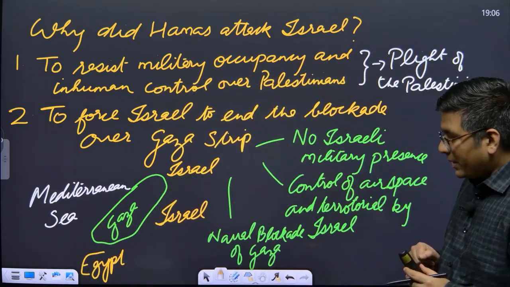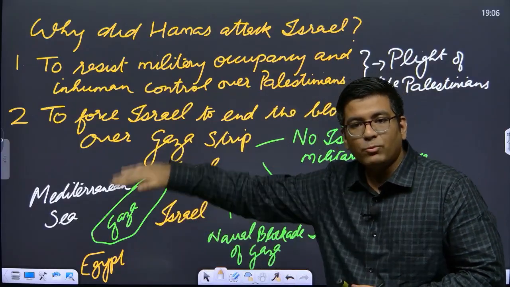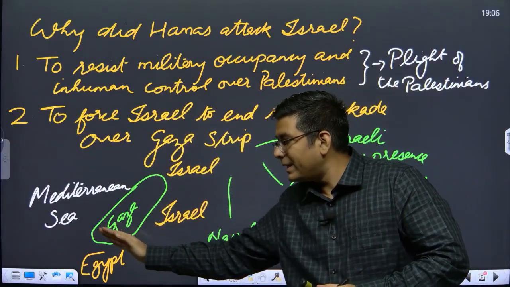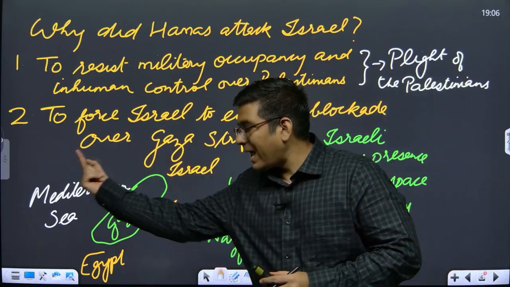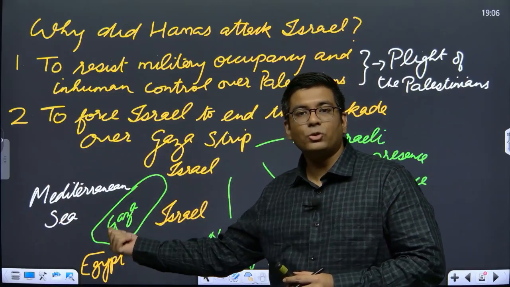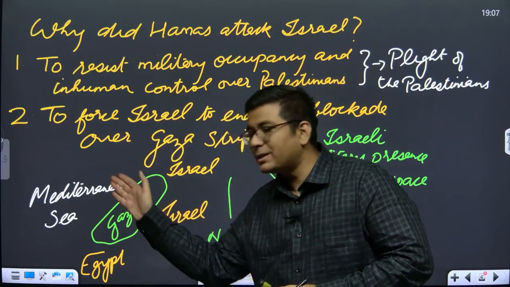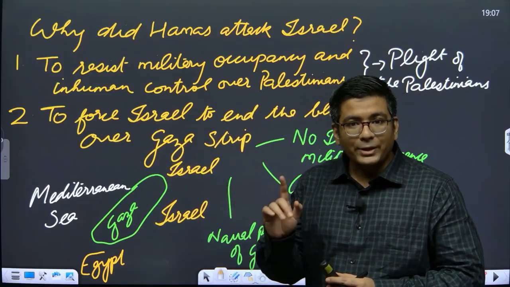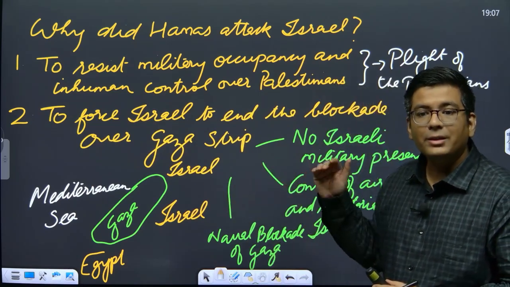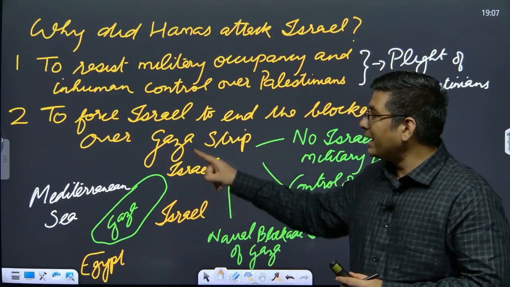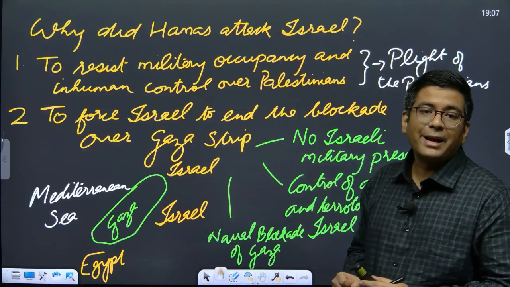Now, technically what has happened is that Israel maintains a complete blockade over Gaza throughout its border, and Egypt is the one which maintains a blockade over the border with Egypt. Access to the Mediterranean Sea, which is basically the coast of Gaza, is not allowed for Gaza. So no ships can enter into Gaza and no ships from Gaza can leave to international waters. So technically no imports and no exports as long as the Israeli government or the Israeli Navy does not allow it. That is basically why they say that they want to force Israel to give up this bottlenecking or strangleholding of the place.